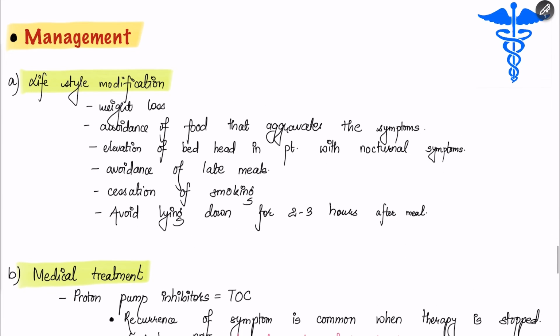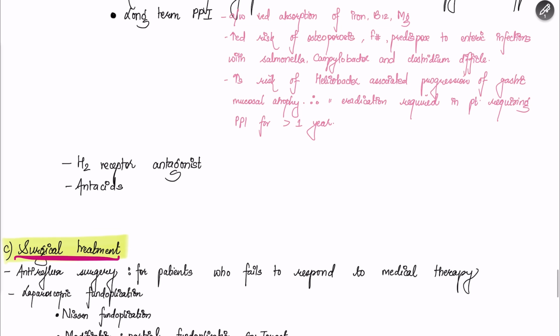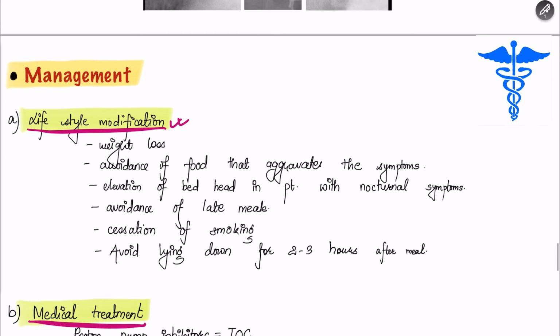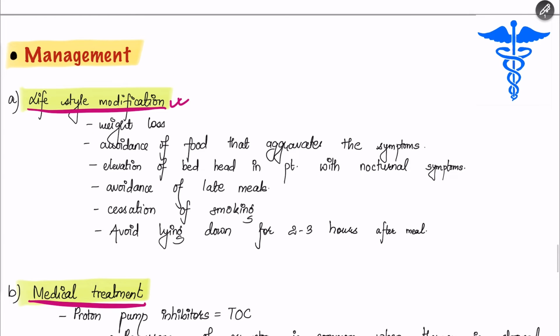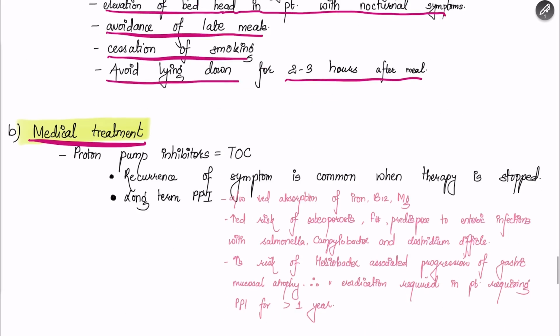Now talking about the management, it is divided into 3 types: lifestyle modification, medical treatment, and surgical treatment. Lifestyle modification includes weight loss in patients who are obese, avoidance of foods that aggravate the symptoms like spicy food, elevation of the bed head in patients with nocturnal symptoms, avoidance of late meals, cessation of smoking, and avoiding lying down for 2 to 3 hours after a meal.